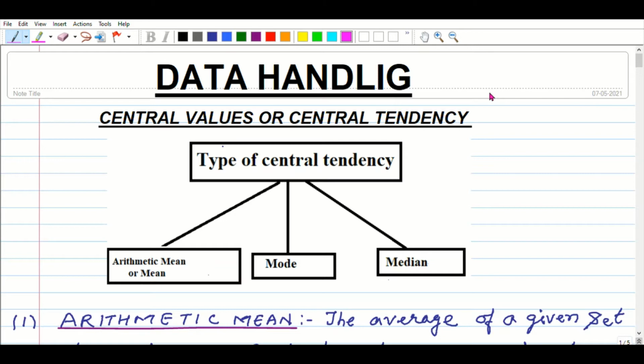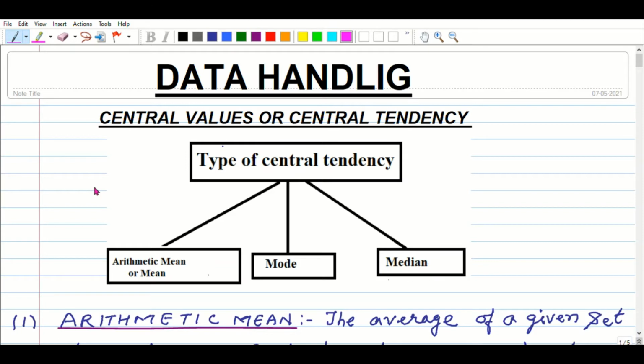Measuring central value: today we will understand, learn, and apply it to solve questions. First, it is required to know what arithmetic mean is.